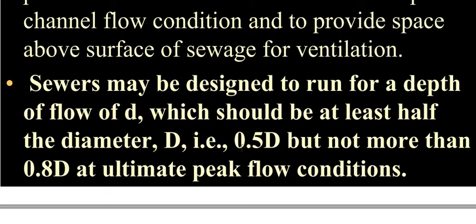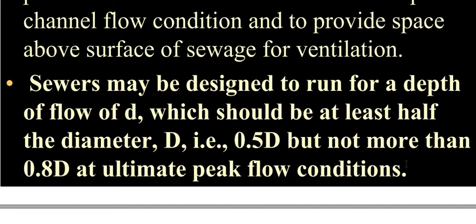But if the flow is more and the discharge is more in the sewer, the limit is set that it should not be more than 0.8 D at ultimate peak flow condition.